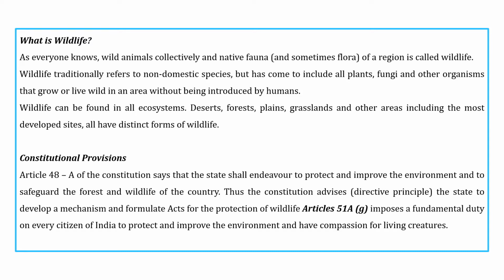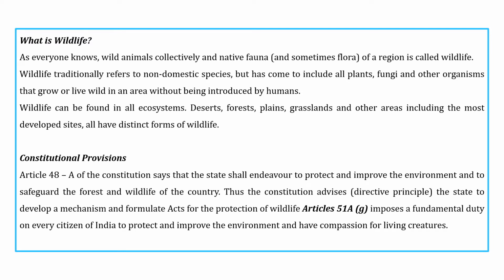Next is constitutional provisions. When it comes to India, wildlife protection is very important in order to protect and preserve the environment. So we have Article 48, which is there in order to protect and improve the environment and safeguard the forest and wildlife of the country.